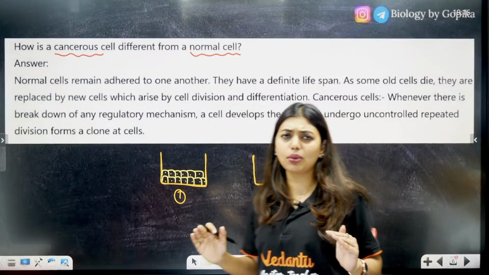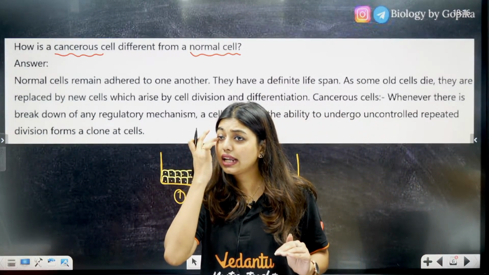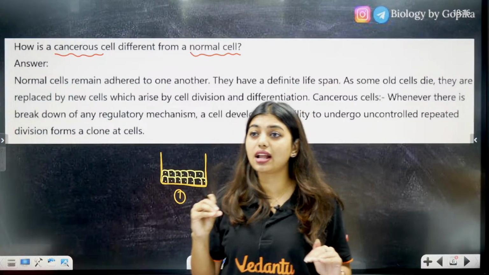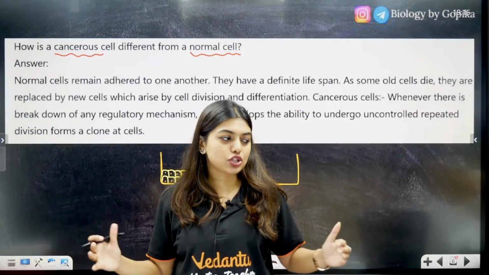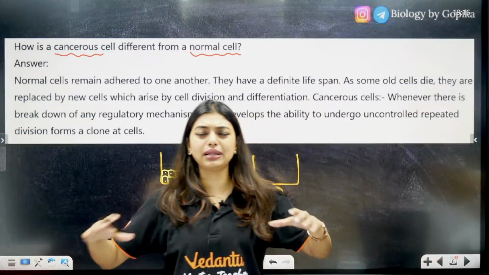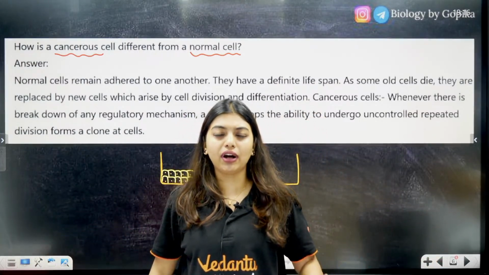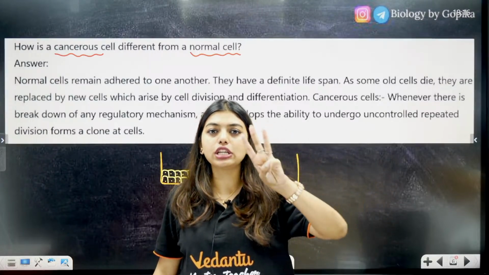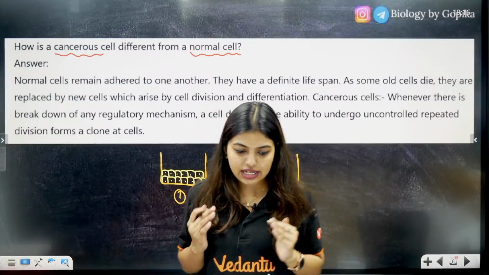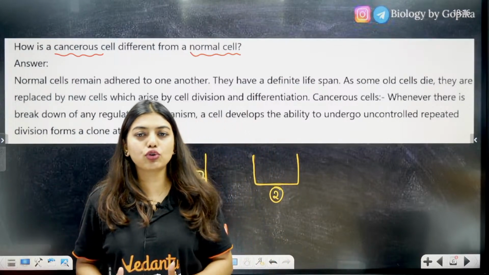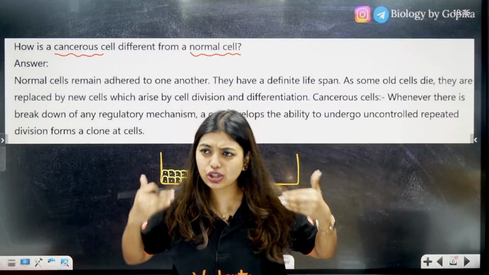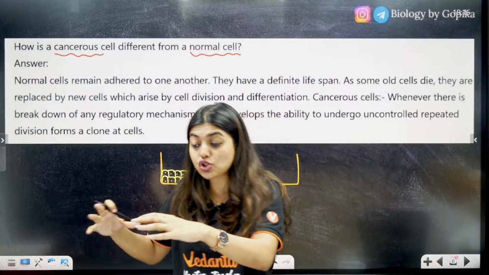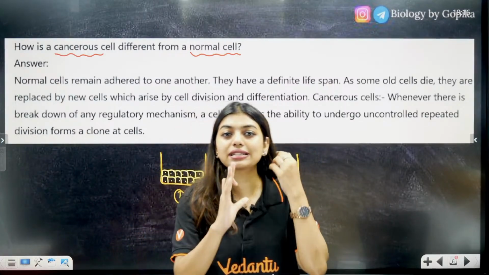Now what happens in normal cells? Let's say Riaz, Kush and Yasmin are in class, so these people are like normal cells. I tell them they have to sit on the sofa, and that sofa has only space for 3 people. So Riaz will give space for Kush, and he will also give space for Yasmin. When they come in contact with each other, they know they have to adjust and sit because the sofa place is only that much. So that is how normal cells work.